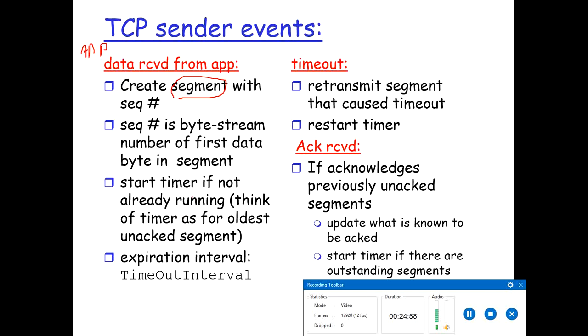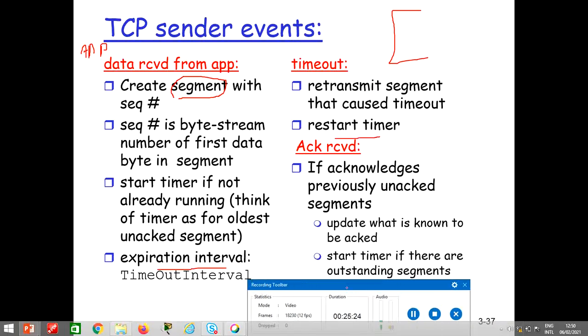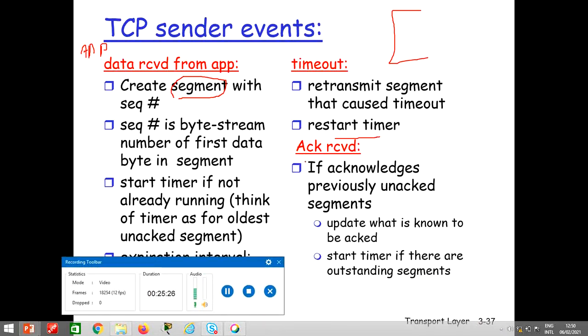It starts the timer if it is not already running, and it waits. There is also a timeout interval, which is called the expiration interval. So if during that timeout period, within that time frame, the acknowledgement is not received from the receiver, it will retransmit the segment because it caused the timeout, and it will restart the timer again. The sender will restart the timer again.